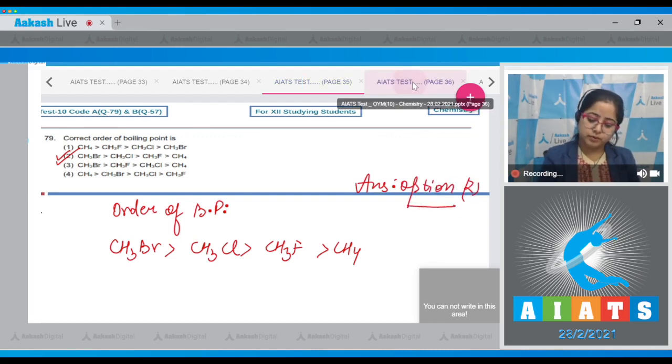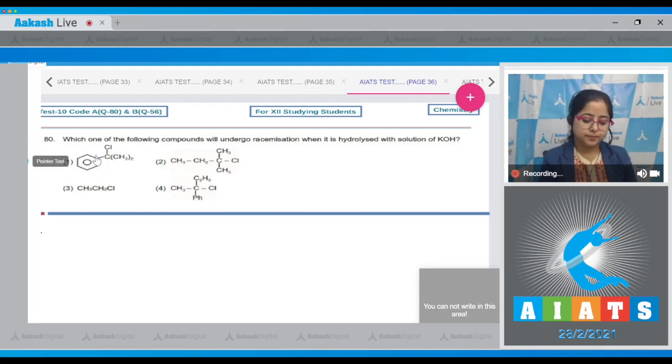Moving to next question, which is question number 80. Let's read it. Which one of the following compounds will undergo racemization when it is hydrolyzed with solution of KOH? Student, for this question we need to know that the compound which contains chiral alkyl halide and forms stable carbocation will undergo racemization. Among the given compounds, the only compound which undergoes racemization is option number 4.